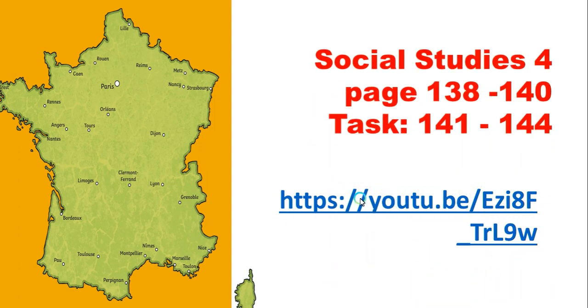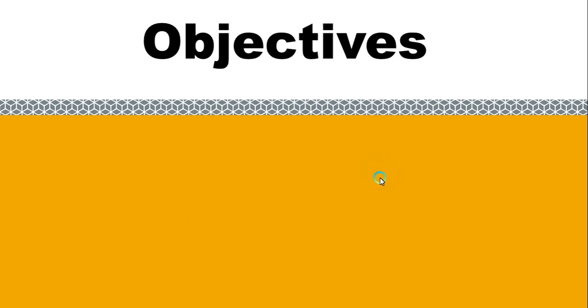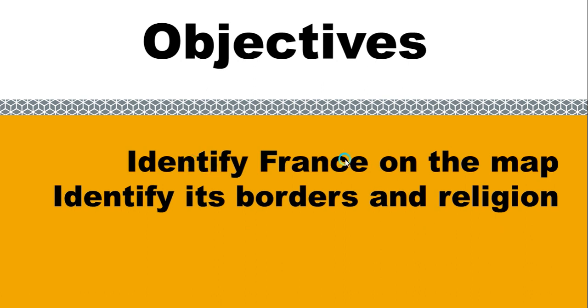Now, our social studies textbook is on page 138 to 140, and the task we're going to do at the end of the lesson is on page 141 to page 144. Now, our main objectives are: we're going to identify France on the map, identify its borders and religion.